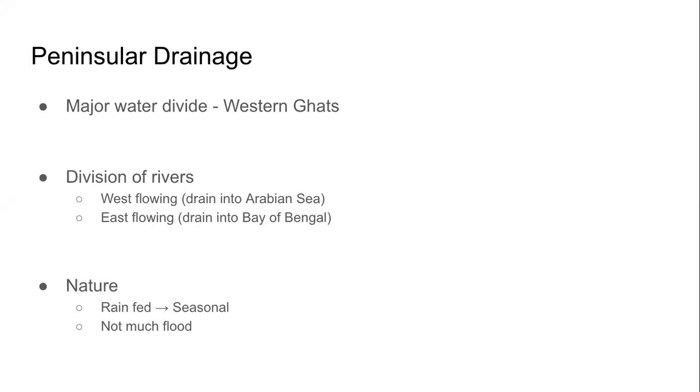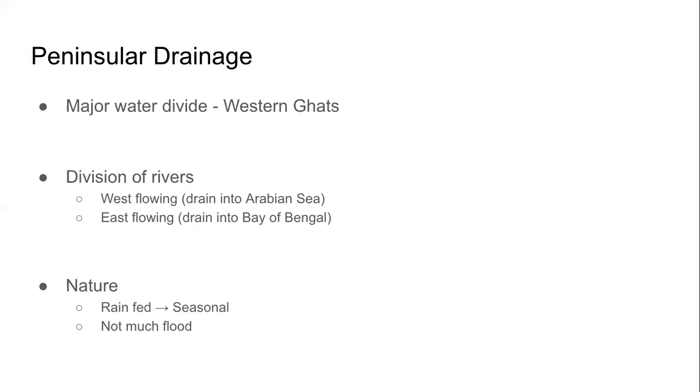Now, these rivers are fundamentally different from the Himalayan rivers, because these rivers are not originating from glaciers. There are no glaciers on the Western Ghats. Western Ghats are not as high as the Himalayan mountains. These rivers are rain-fed. मतलब इनमें जो पानी है वो बारिश का पानी. When it rains, it collects at some places on the mountains, and then it drains from there. And because they are rain-fed rivers, they are also seasonal rivers.